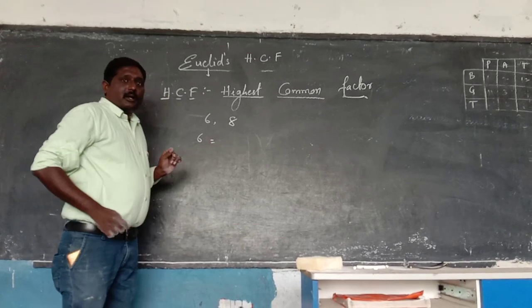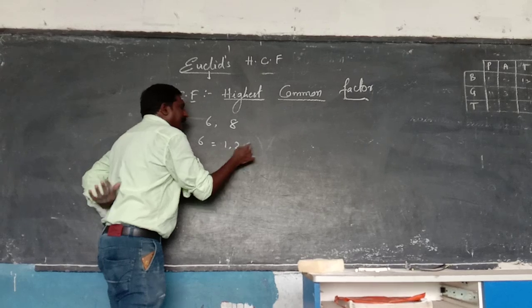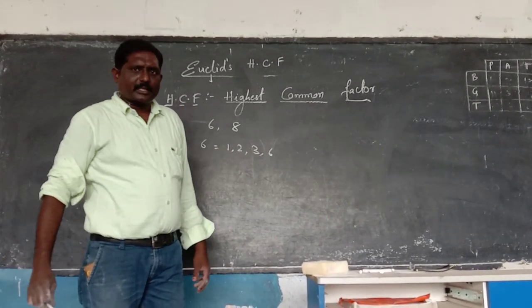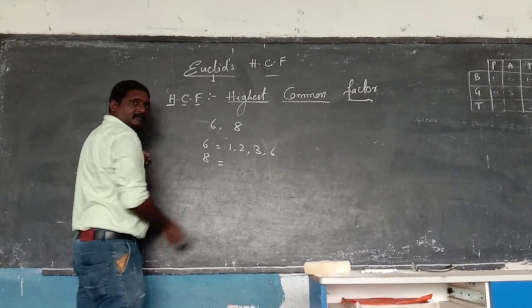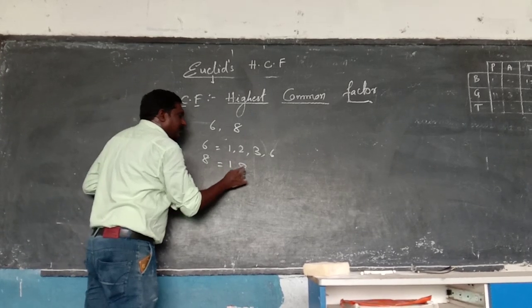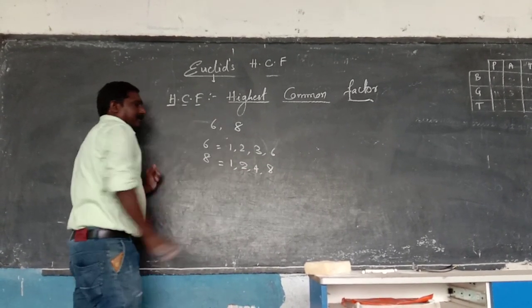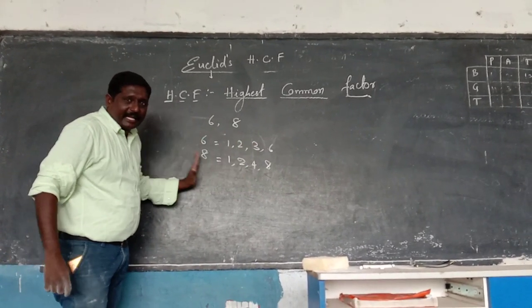What are the numbers that can divide 6? 1 can divide, 2 can divide, 3 can divide, and 6 can divide. And what are the factors of 8? 1 can divide, 2 can divide, 4 can divide, and 8 can divide. These are the factors of 6 and 8.